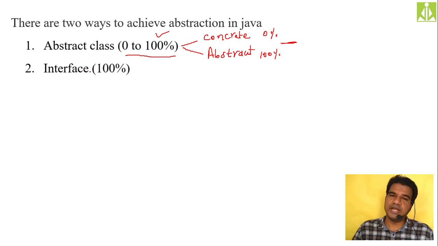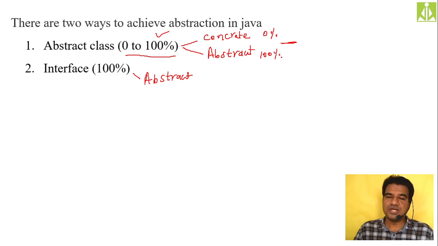Now, using an interface, we are getting 100% abstraction. That means it maintains only the abstract methods. We can't put concrete methods inside an interface. Your interface is a collection of only abstract methods. It is not going to have any implementation. Whenever we say implementation, we are talking about concrete methods. A method with implementation is nothing but your concrete method, and a method without implementation is nothing but your abstract method.